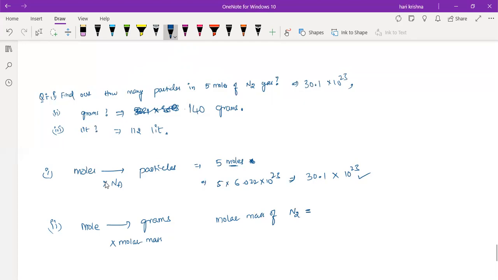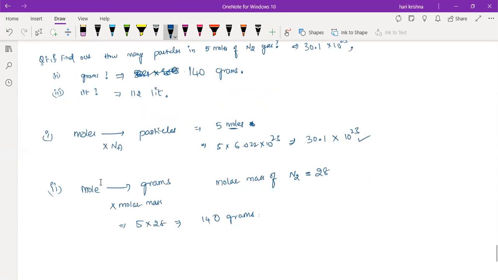Anjali, what is the molar mass for N2? 28. So 5 moles is given. So 5 into 28. What is the answer? 140 grams.